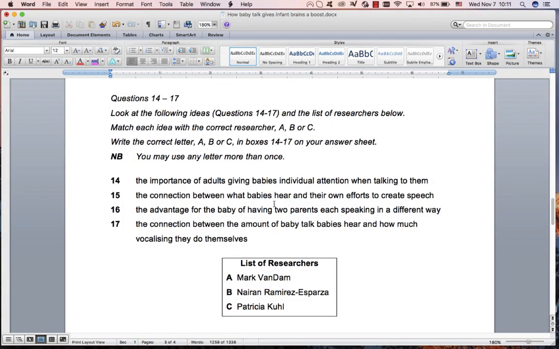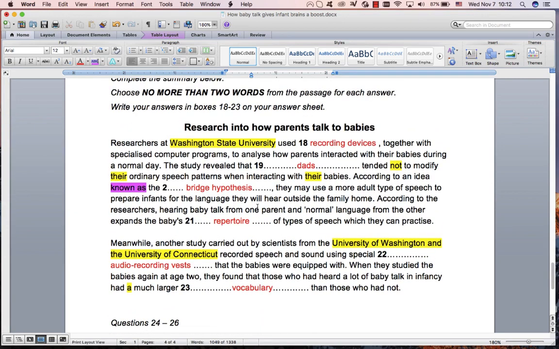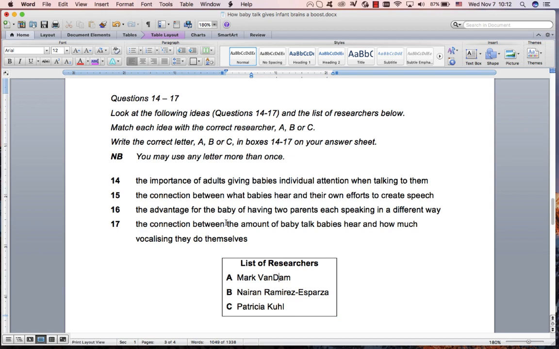All right, we're going to move on to this matching the people with the idea. Now, normally we would just immediately go and scan for these, but I want you to try something a little bit different, which often helps you. We've done it a little bit before, which is that the summary can often help you with other question types. Summaries are very important because what IELTS has done is they have summarized the key language and they've shown you what they think is important, and then often this pops up in other questions. So before we go and scan for these, let's just try this and see if you can do it.